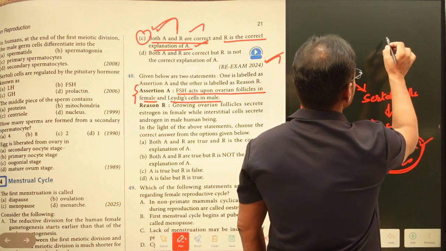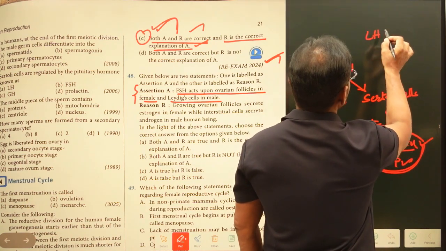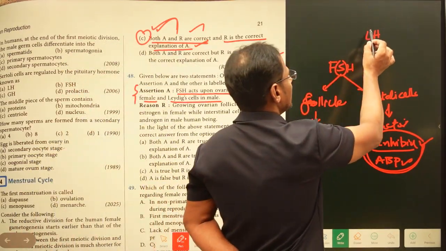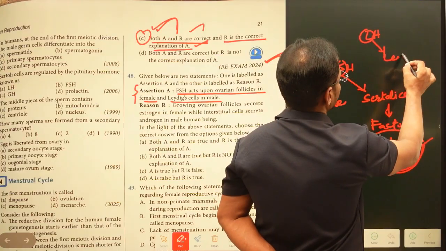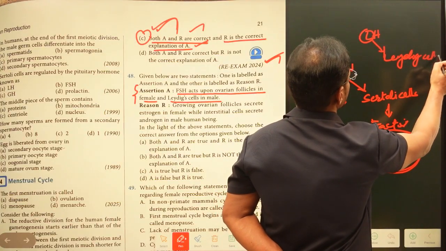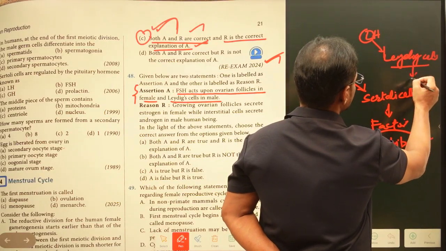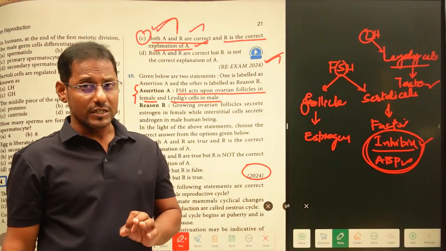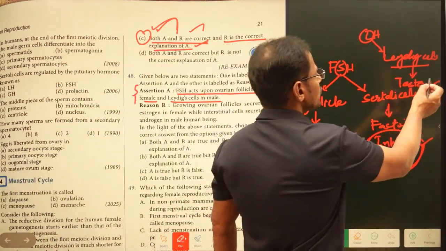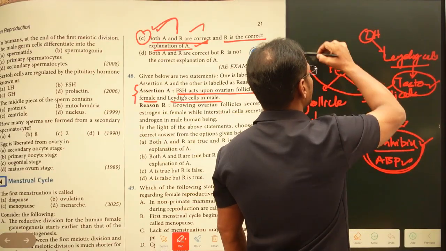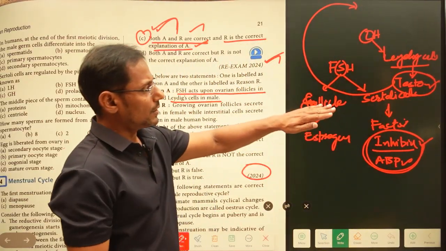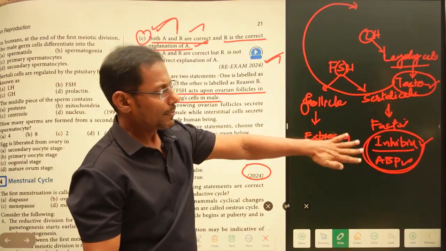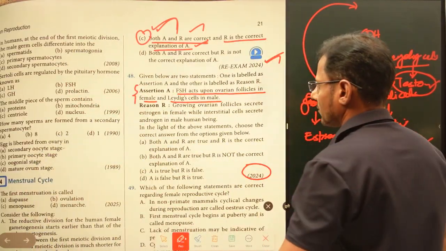So in case of luteinizing hormone, whenever we are talking about luteinizing hormone, you must round up L, because it's going to act on Leydig cells, or else we can say interstitial cells. As a result, the testosterone is going to be secreted, which is going to promote the spermatogenesis process, right. So more amount of testosterone is ultimately going to give the negative feedback, which is going to reduce the release of luteinizing hormone. So these are the things that happen actually in case of males and females, right.